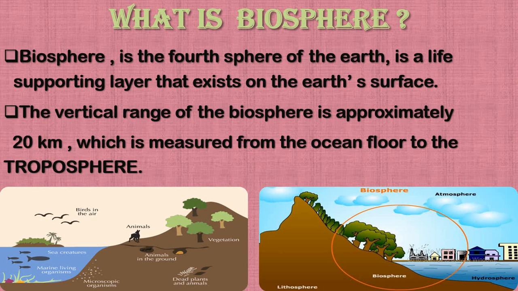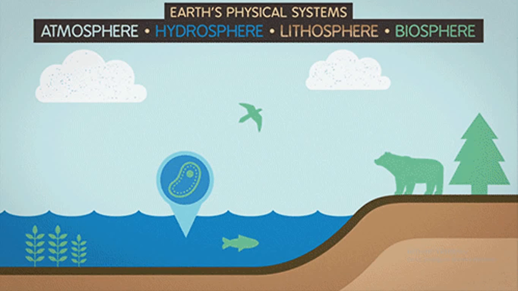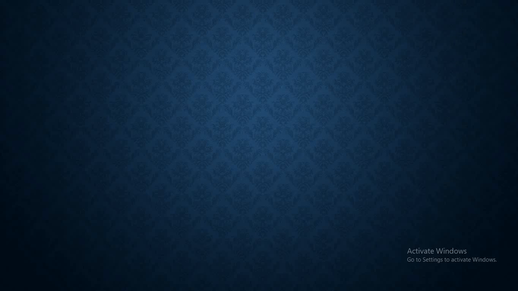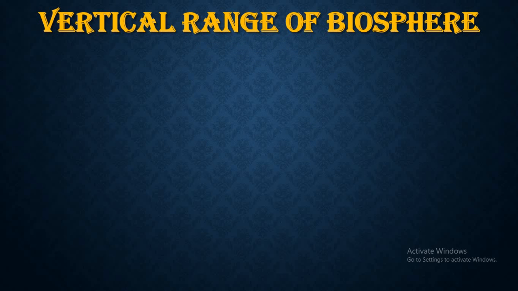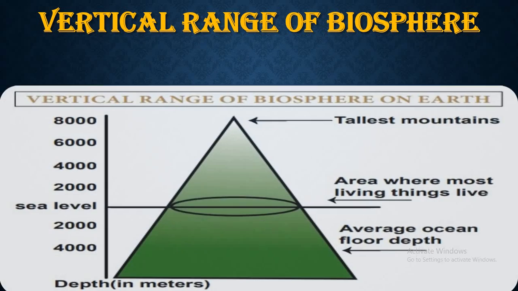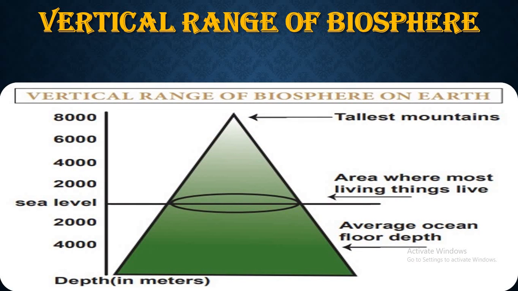On the left side, you can see the biosphere with the vegetation and the living organisms. Earth's physical system: atmosphere, hydrosphere, lithosphere and biosphere. As I have told you, the vertical range of the biosphere, just have a look. This is how the biosphere differs from the ocean floor.